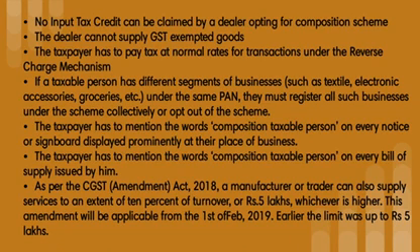If a taxable person has different segments of business under the same PAN like textile, groceries, accessories, etc., they must register all such businesses under the scheme collectively or they will opt out of the scheme. A taxable person should mention composition taxable person on every bill of supply and at their place of business. So these are the things to satisfy to avail the composition scheme.